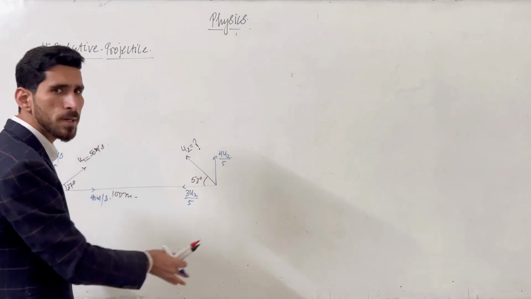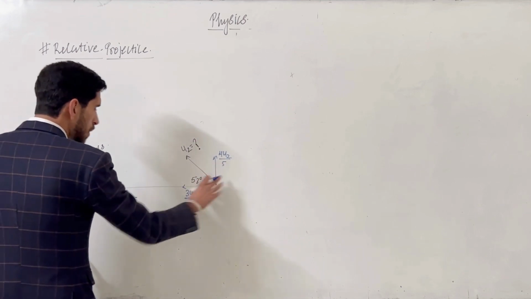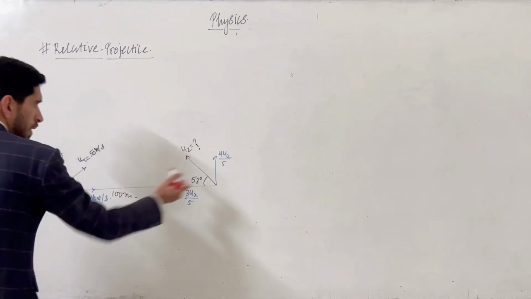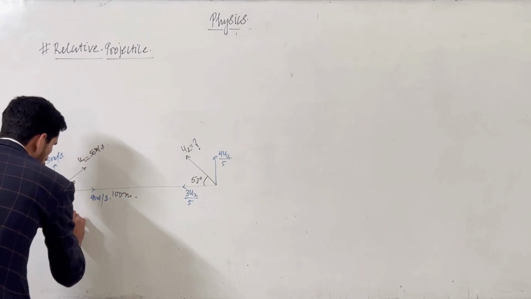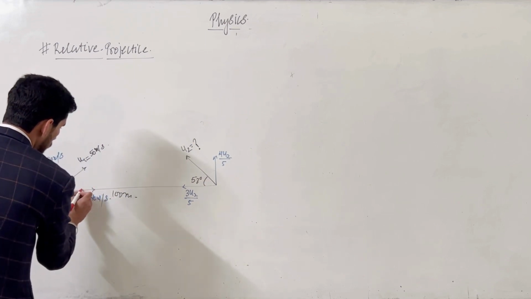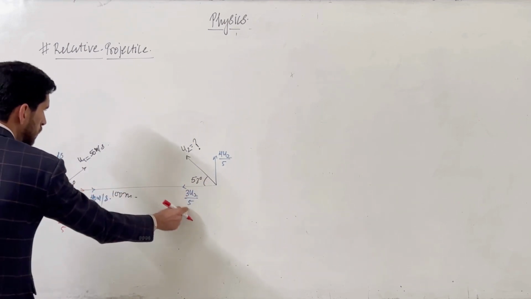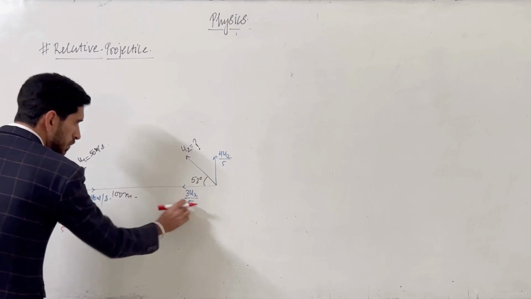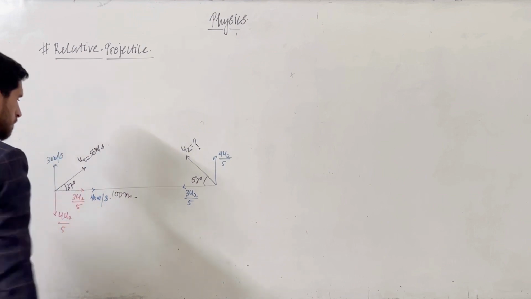The whole concept will remain the same. So now I am taking these velocities on this object: 4u2 by 5 in this direction. And this velocity in the opposite direction, so it will also come in this direction. If I show this velocity on this object for the relative motion, it will become 3u2 by 5.